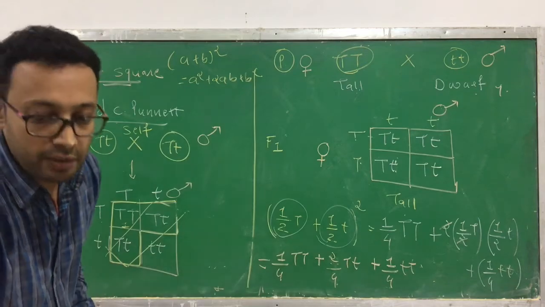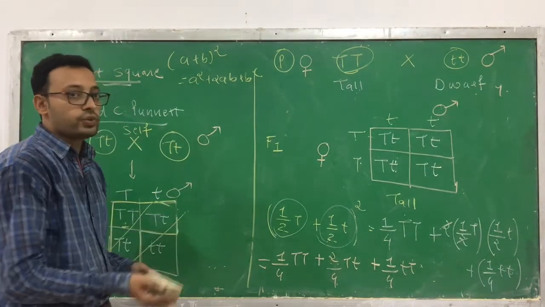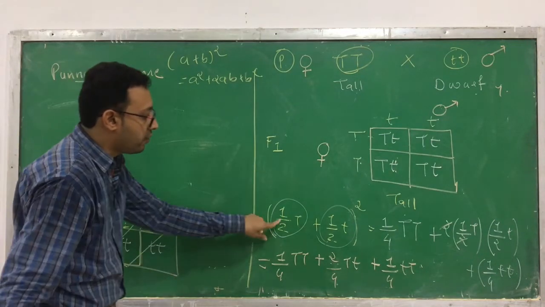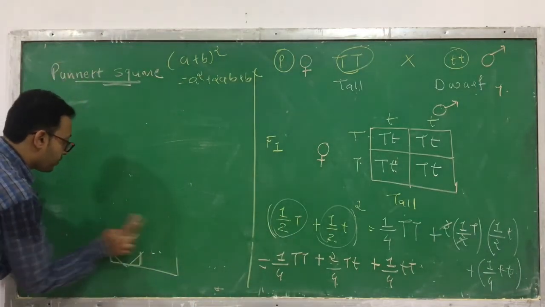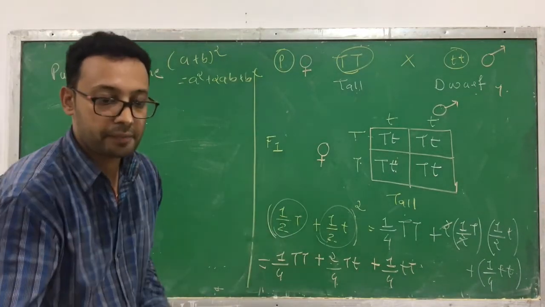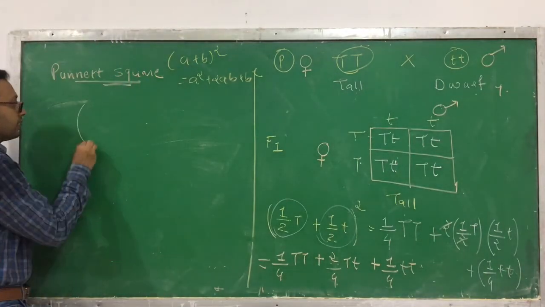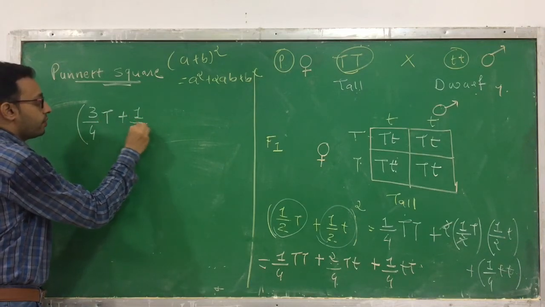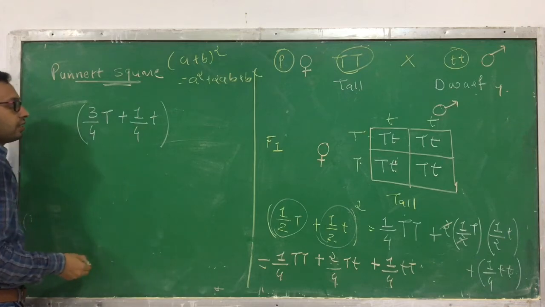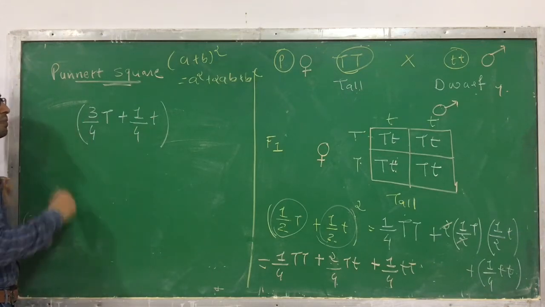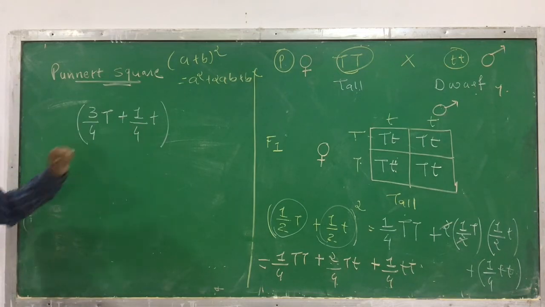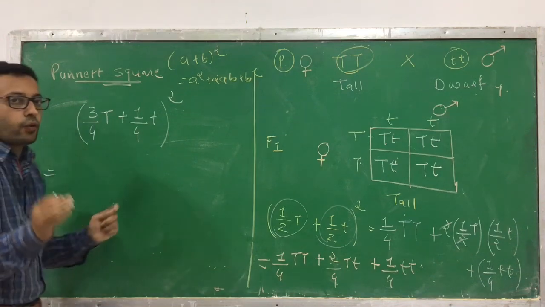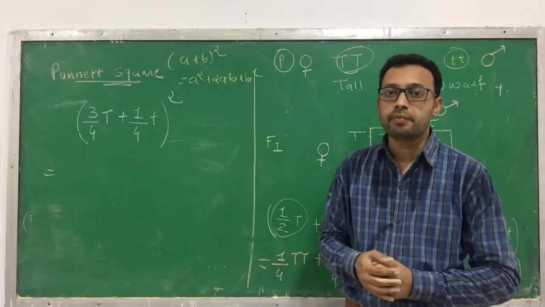Okay, I will give you one more example. Instead of this, here there is a 50% chance, so I put 1/2 T plus 1/2 small t. But you can also do this, you have to do it as homework: 3/4 capital T plus 1/4 small t. This is the chances: 75% chance that capital T occurs, 25% chance that small t occurs. Expand it in an equation. You have to tell me what phenotypic ratio is obtained.